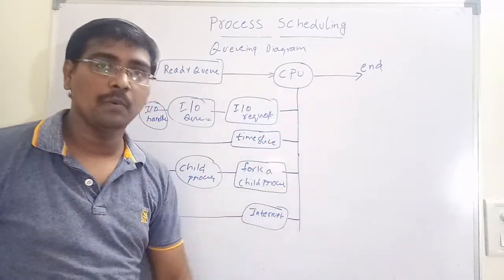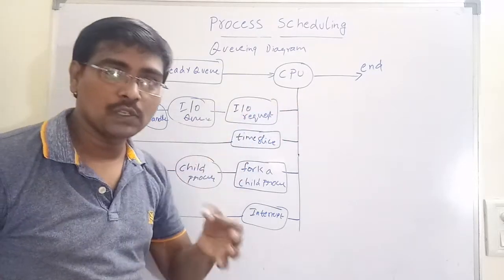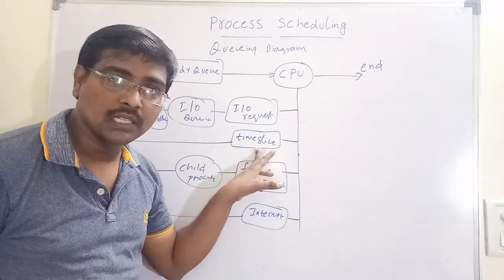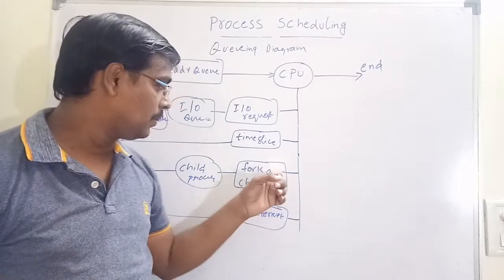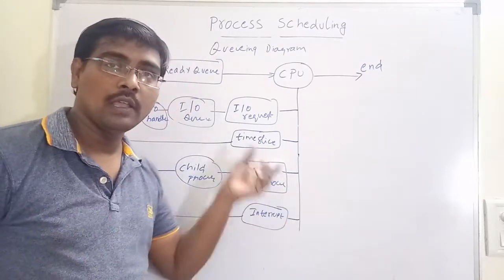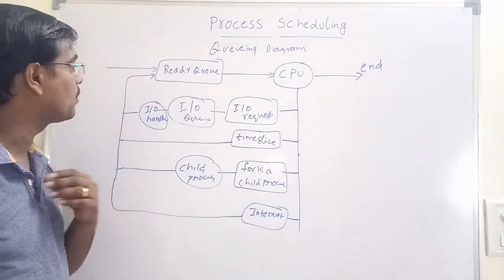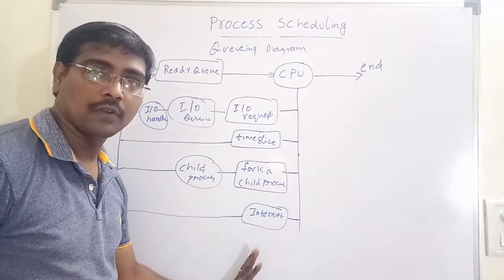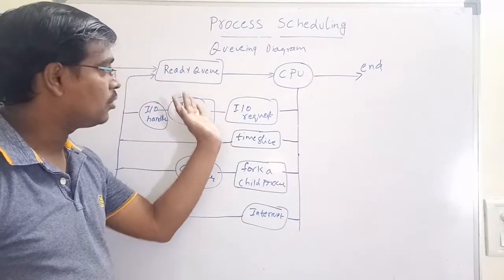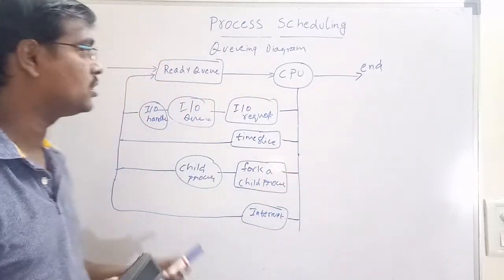What are the different possibilities during execution? Request for an IO, or the time slice, that is the allocated time, is completed, or the process wants to create a child process, or a high priority process comes and we stop the execution of the low priority process. These are the different variations, and these are the different queues: how processes are stored in queues during execution.